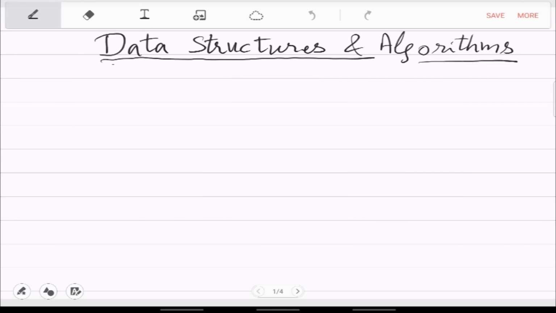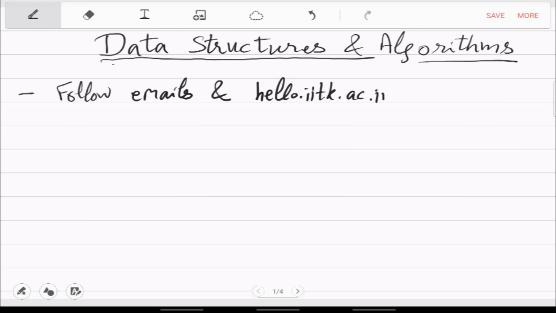The important thing is that you should follow emails and your hello.iitk account. All the assessments and your marks and grades will be shared there in your account as we progress. And you should read the first course handout there. You will see all the detailed policies of the course. If you have any queries, you can ask me or Pratik.